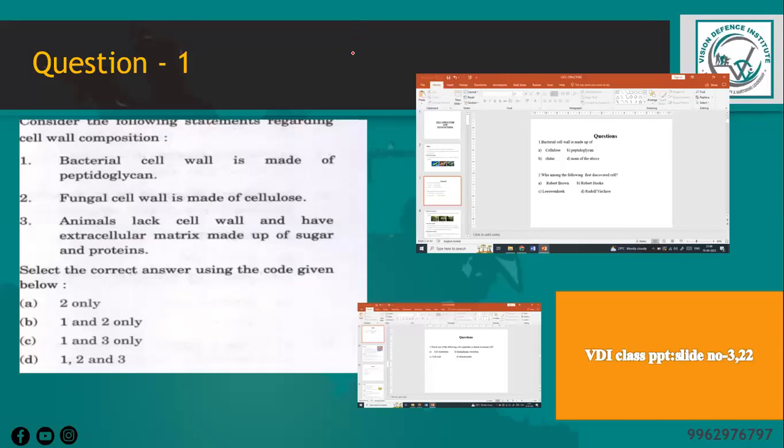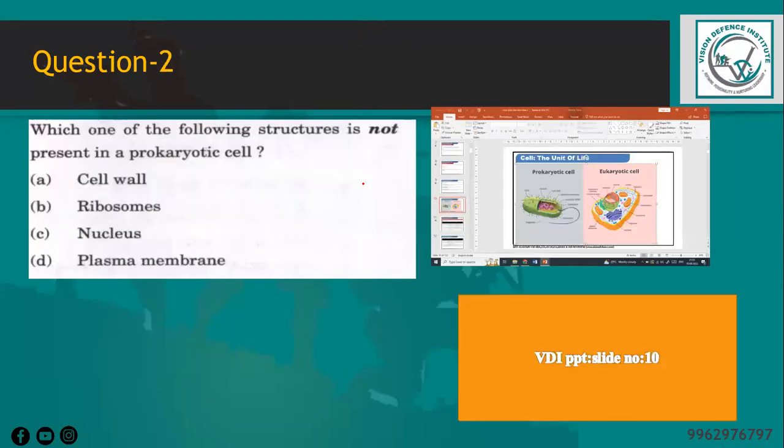Consider the following statements regarding the cell wall composition. This is also discussed in the class about the bacterial cell wall. It is made up of peptidoglycan, and the fungal cell wall is made up of chitin, and animal cells do not have a cell wall. So human beings as well. So this question played a role in the weekend test examination also, and it is given in the material too. So this has been replicated.